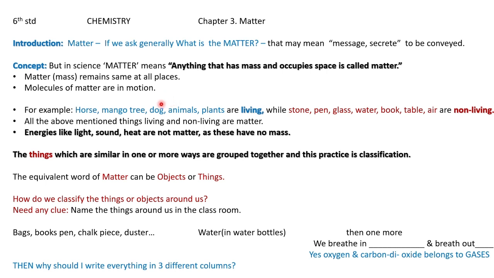And the pen, book, whatever it is, will not change its weight and remains the same at all places. The mass of the matter remains the same at all places. How does the mass maintain? This object is made up of small particles. We can make the paper into small bits. Finally a very tiny bit will be made by the atom. Very small particles which cannot be seen by our naked eyes are called atoms.